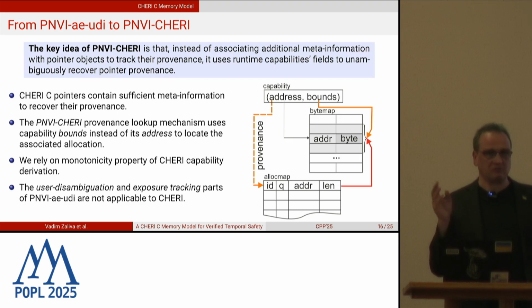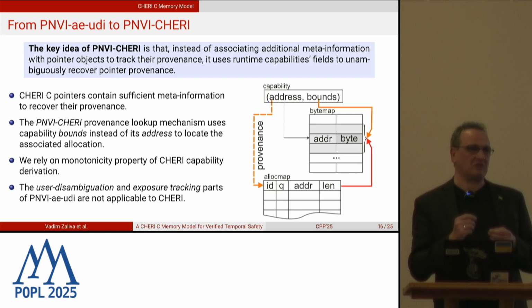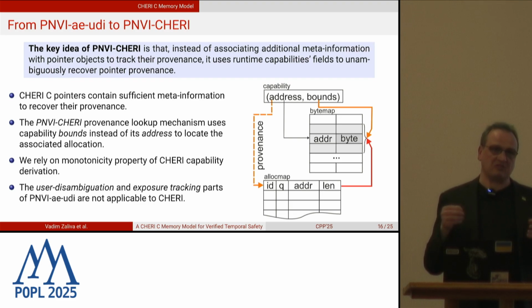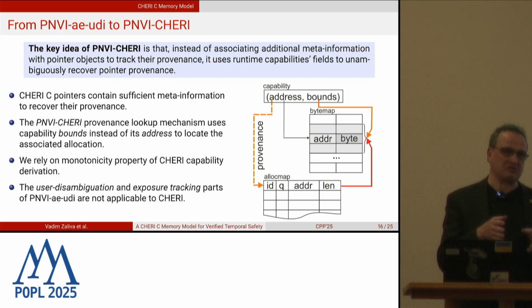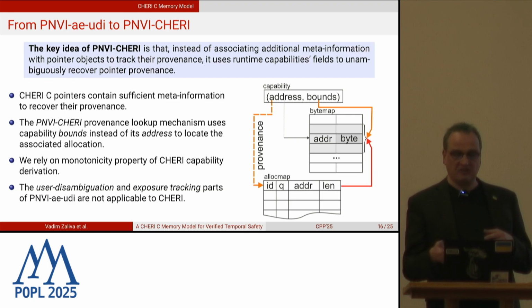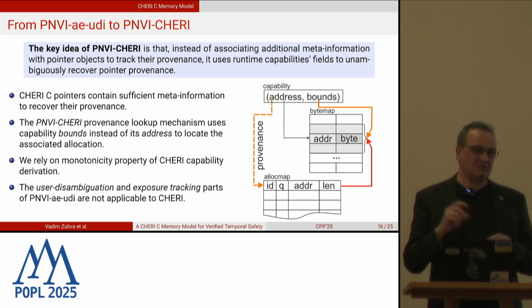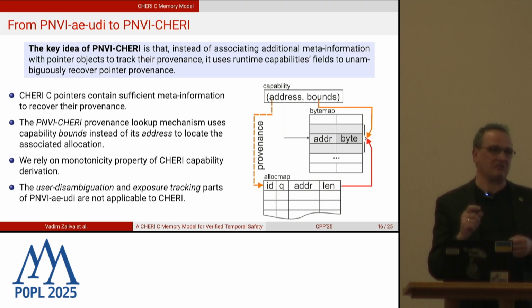You couldn't make them out of thin air. You can only derive from this pointer. But the derivation mechanism in CHERI, for security reasons, only allows you to narrow the bounds of the derived capabilities. You could never extend it. So that means when you're deriving the pointers to an allocation from some initial pointer, their bounds will never exceed the bounds of the original allocation.